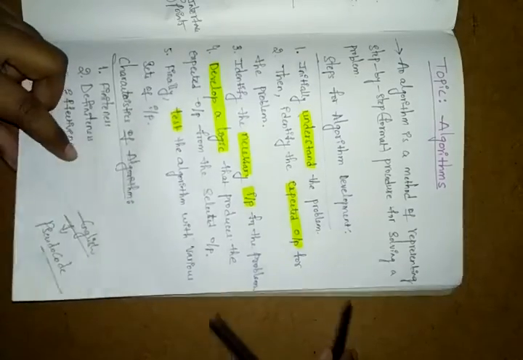Whenever you write the algorithm, you have to represent it in step format only. Without these steps, we will not call it an algorithm. Here I am giving one example.